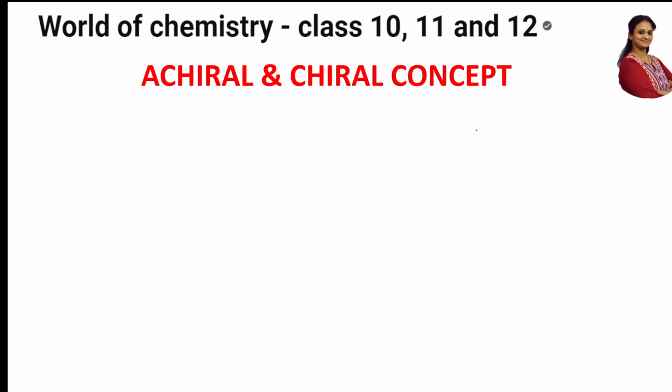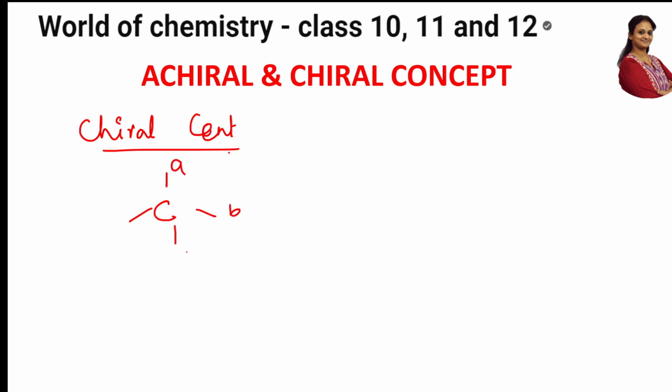So first of all, students, chiral and achiral concept, simple, known by heart, it's easy. Suppose if I say something is chiral center, chiral center means a carbon which is attached to 4 different groups, A, B, C, and D. This is easy. If I say achiral means a carbon which is not attached to all different groups.